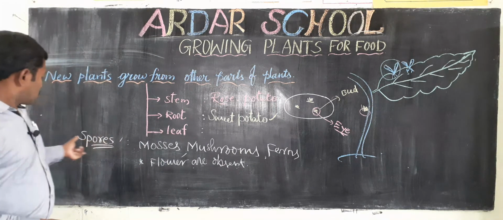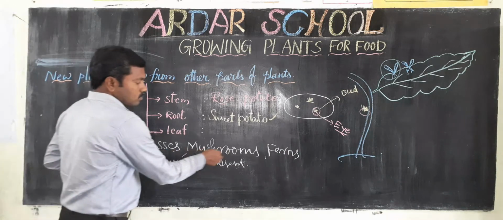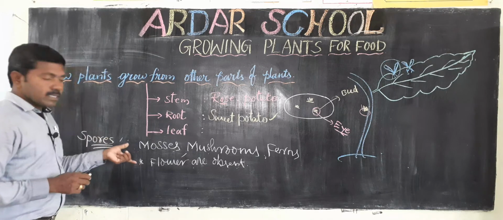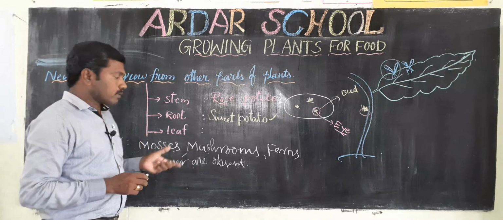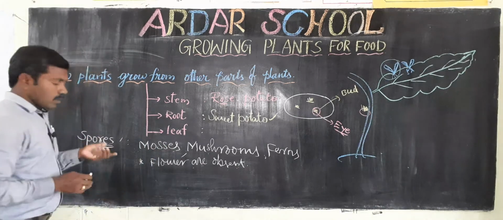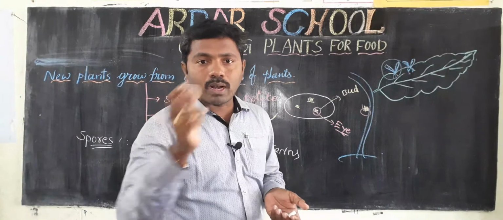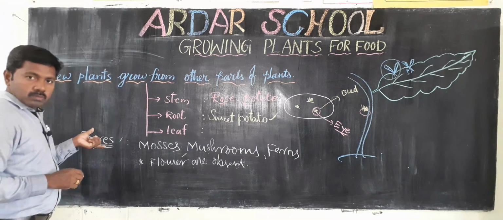Okay children, so new plants come from spores. Mosses, mushrooms, ferns are the best examples. These plants are called non-flowering plants. Here flowers are absent, but on the leaves we can observe some powder-like structures. Those are called the spores.